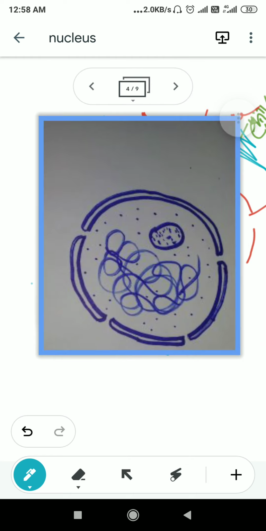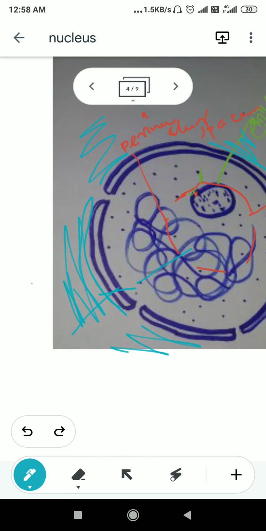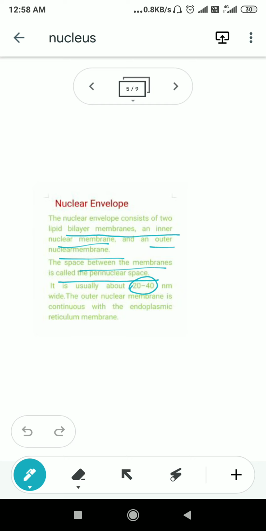So the outer membrane of the nuclear envelope continues into the endoplasmic reticulum membrane. Okay. I think now this point is clear to you. So this is about the nuclear envelope. The main function of the nuclear envelope is to separate the inside part of the nucleus, basically the genetic material, from the rest of the cell. It provides protection to the inner part of the nucleus.